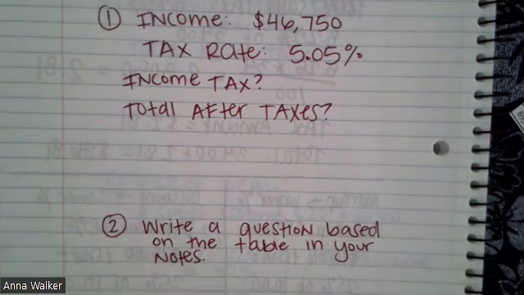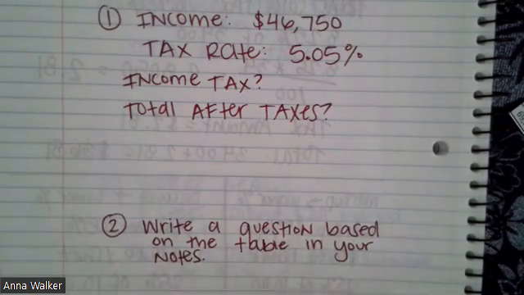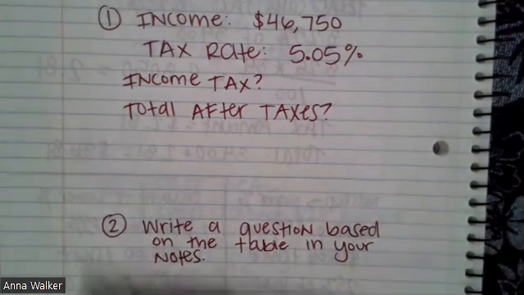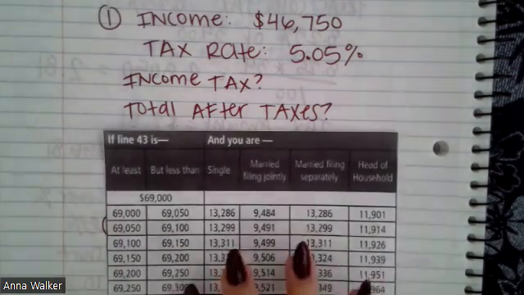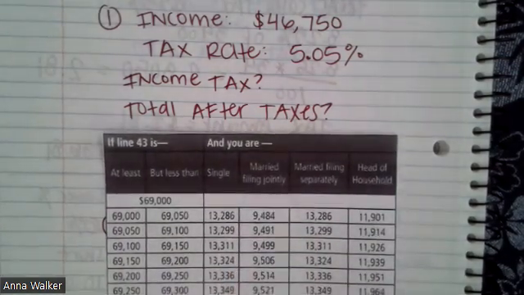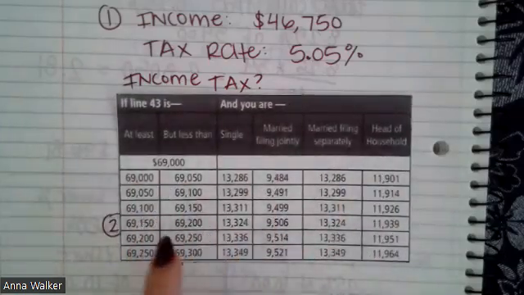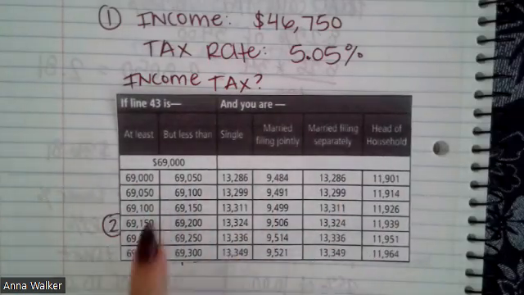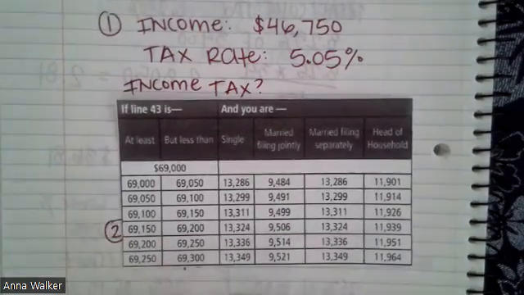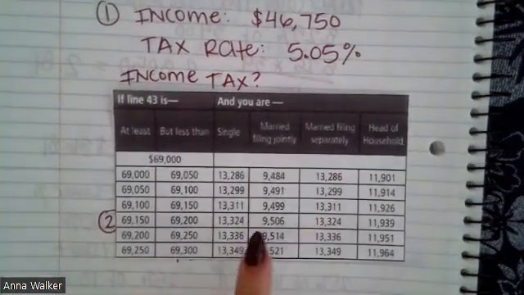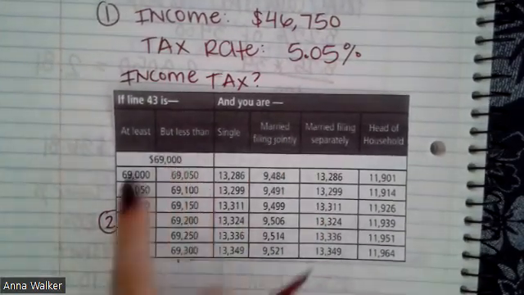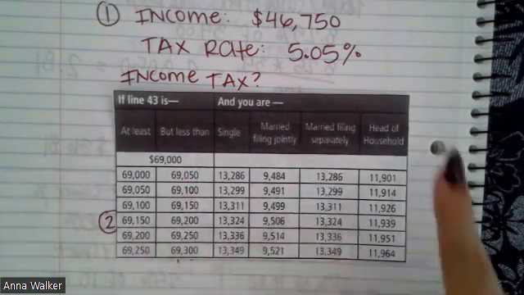The second one is, I want you to write a question based on the income tax table. The question I wrote is, I picked an income amount that falls in one of these categories, and then I classified the person as married and filing jointly. So do the same thing: pick an income amount and classify the person as something.